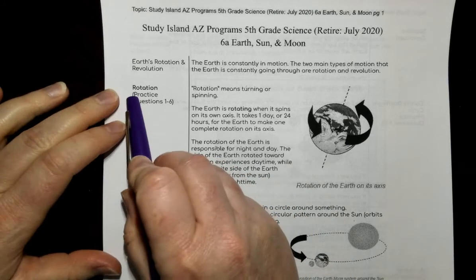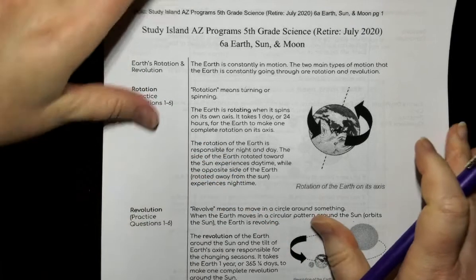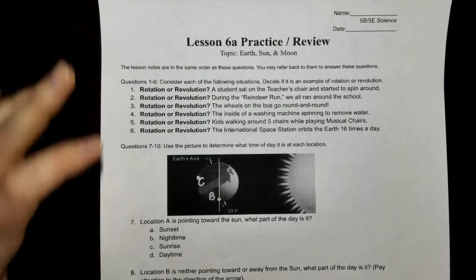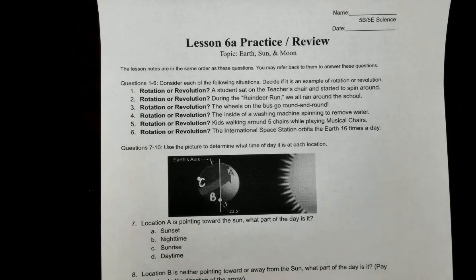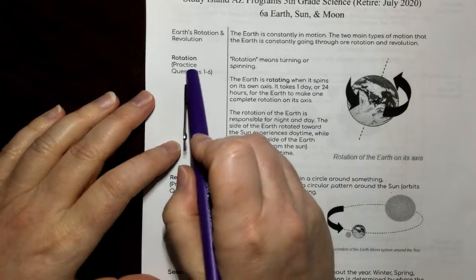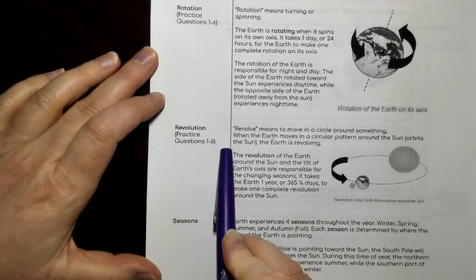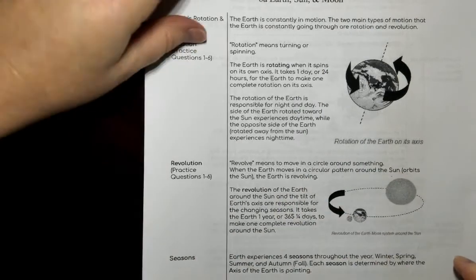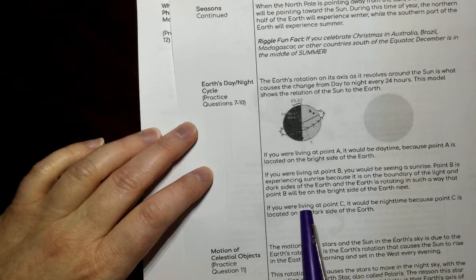And also these notes are going to go directly with my practice questions. So I added some extra questions that are not included in Study Island but based similar to them as a way to review and practice before you take your test. And so as you go through the notes, you'll see over here practice questions 1 through 6. So questions 1 through 6, you'll find the answers in this section of the notes. Questions 7 through 10, you'll find in this section of the notes.